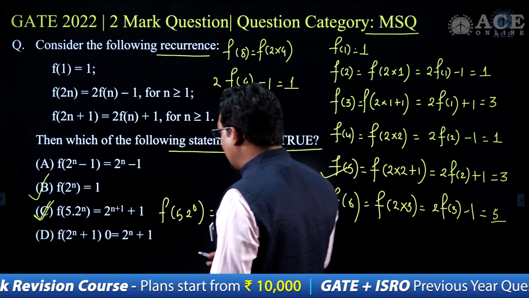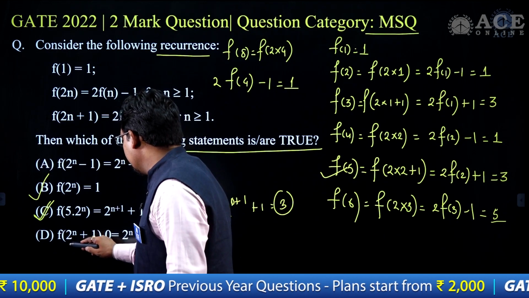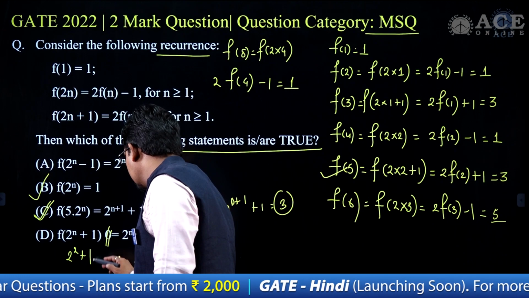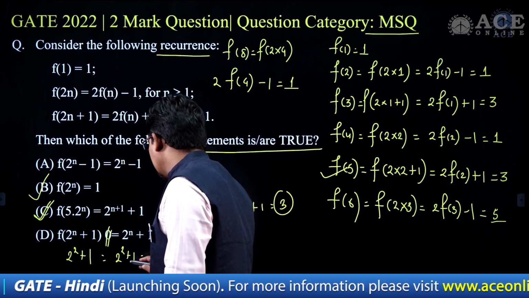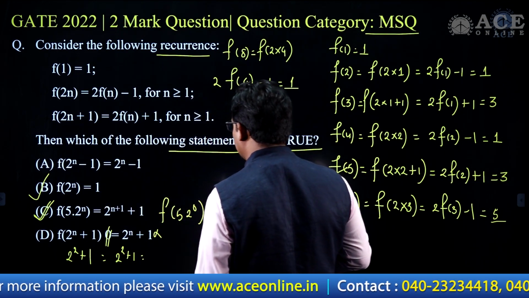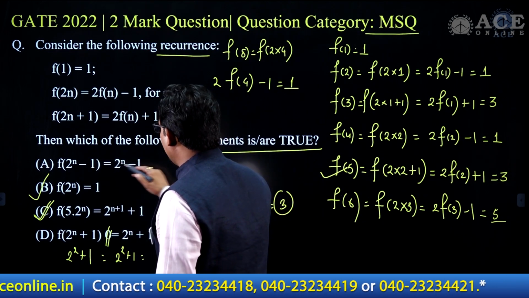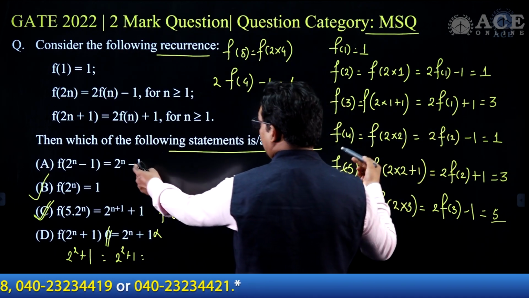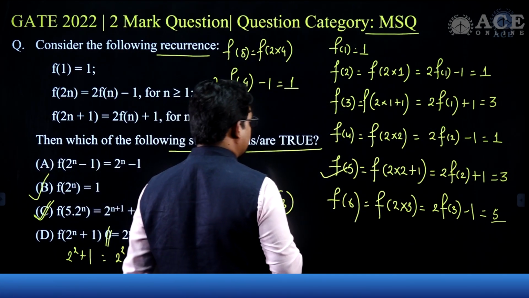But D, 2 to the power 2 plus 1, is not seeming to be correct in this case, because if I take 2 to the power 2 plus 1, forget about this 0, that is not getting correct. So now I validated this, 2 more validations are required. Like here f of 3, 2 to the power 3 is coming in this case as 3. So 3 is somehow validating A.